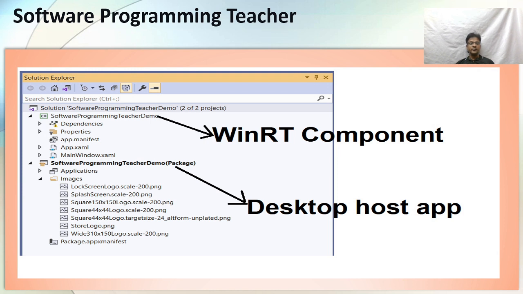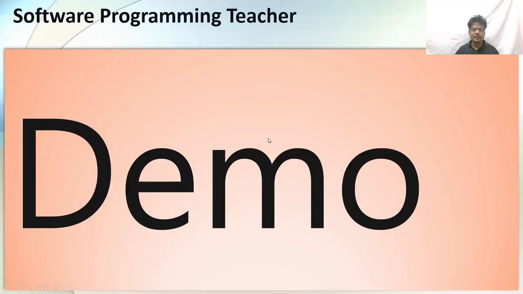See, the first is the software programming demo. Demo is a binary component. In this we can see App.xaml here, and MainWindow.xaml is also here. That means whoever has developed Windows WPF applications can easily understand these concepts. Next, move to package. The package creates a package and then launches the application. Next, move to demo.